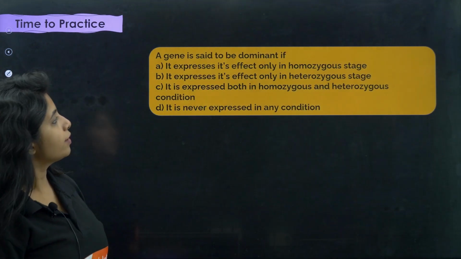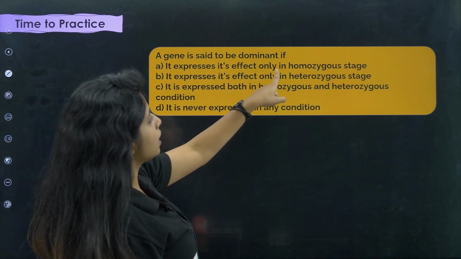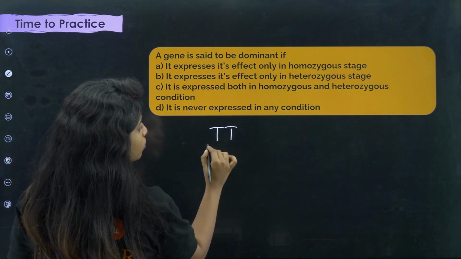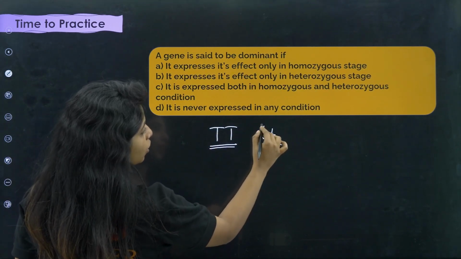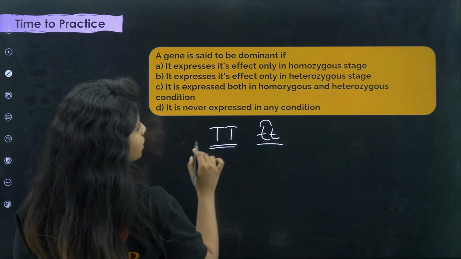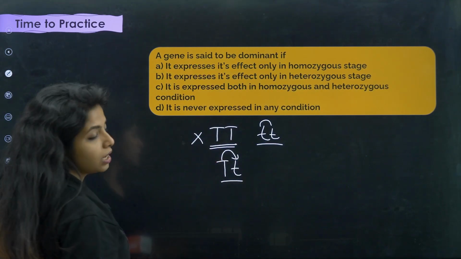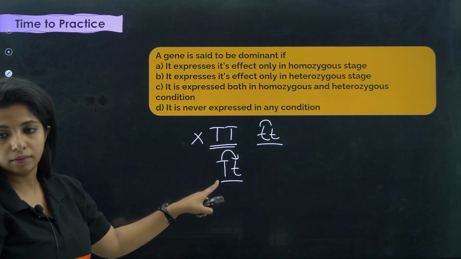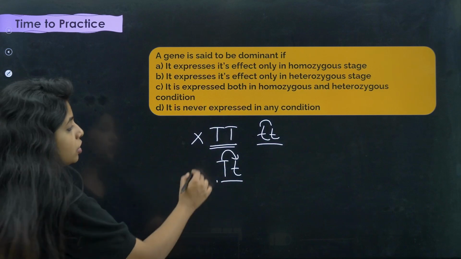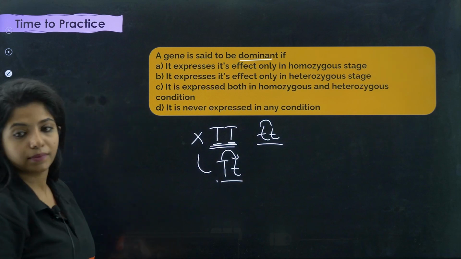Now there is one more question. A gene is said to be dominant if... When do you say a gene is dominant? It expresses its effect only in homozygous state. If the gene is expressing itself only in the homozygous condition, can I call this gene dominant? No. It expresses its effect only in heterozygous condition. If it shows its effect only in heterozygous condition but not in homozygous condition, can I call this a dominant gene? No. It is expressed both in homozygous and heterozygous condition. When this gene is able to express itself both in homozygous and heterozygous condition, can I then call it a dominant allele? Yes, I can call it.